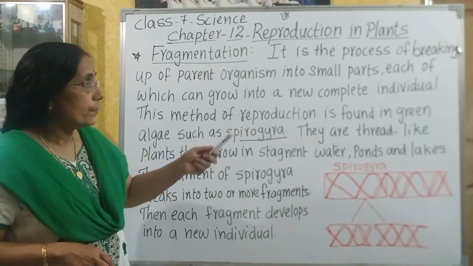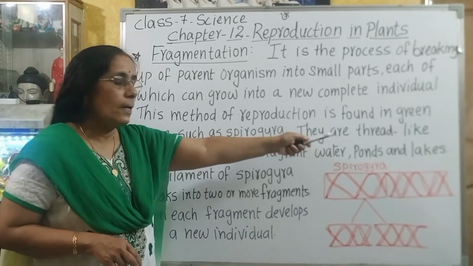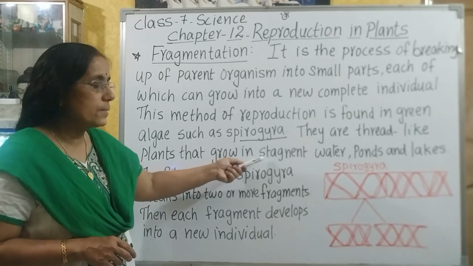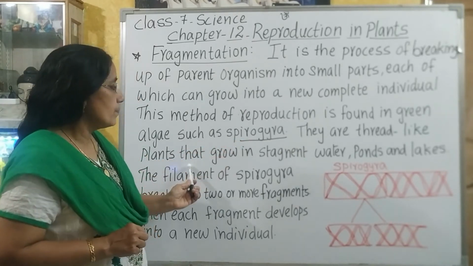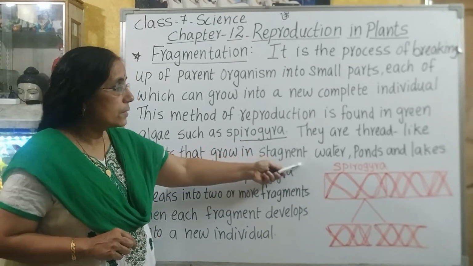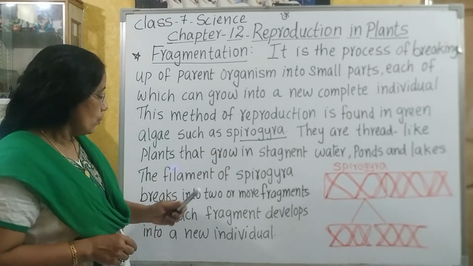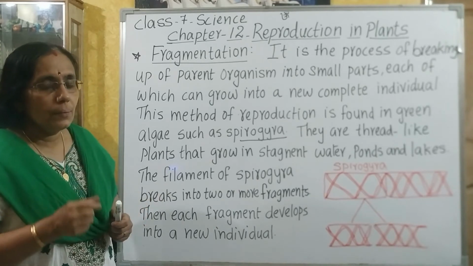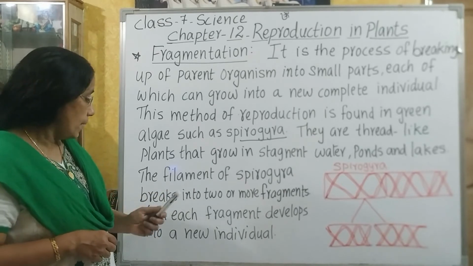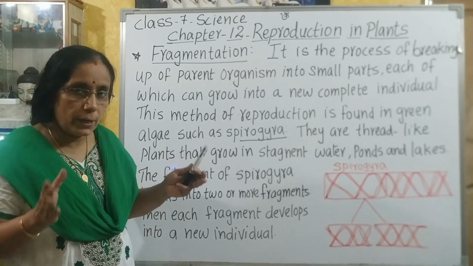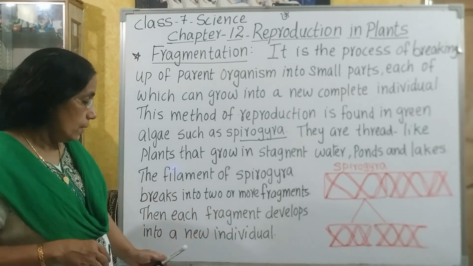Where do they grow? They grow in freshwater bodies like ponds and lakes, and also in stagnant water. They are thread-like plants. So what happens to the filament-like structure of Spirogyra? This filament of Spirogyra breaks into two or more fragments, that is pieces, and each fragment develops into a new individual.